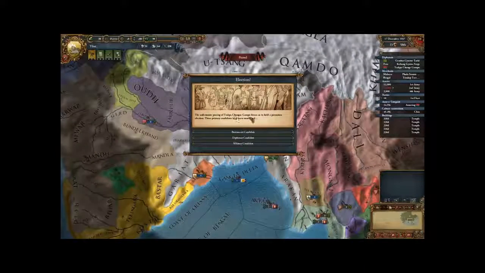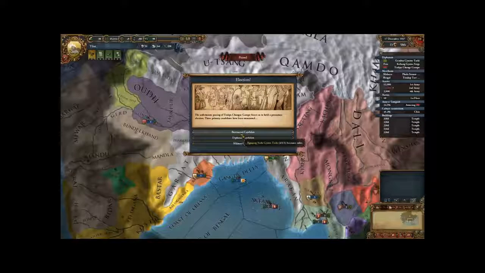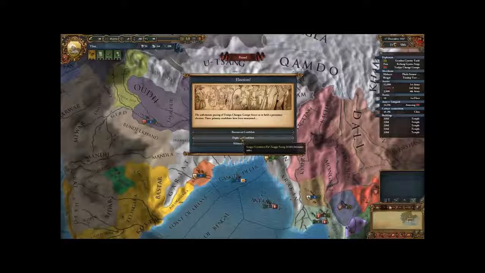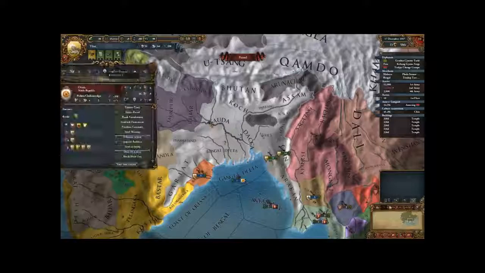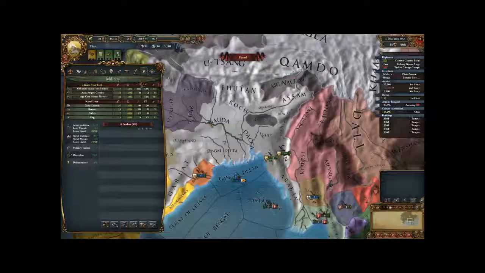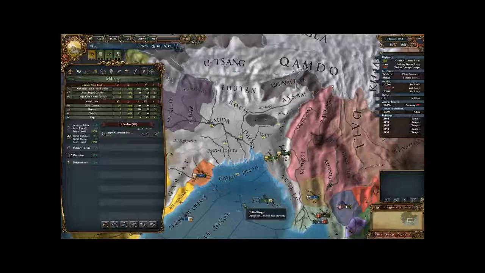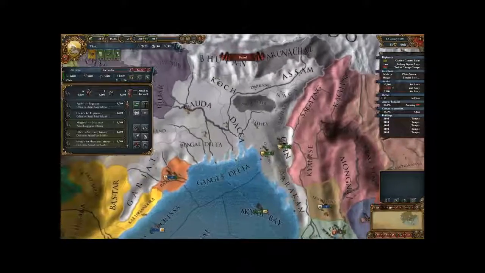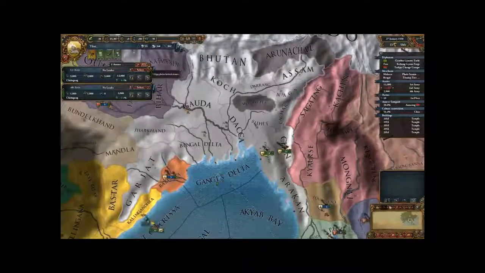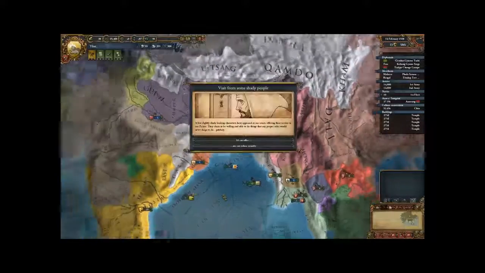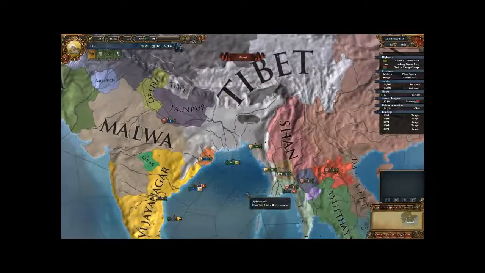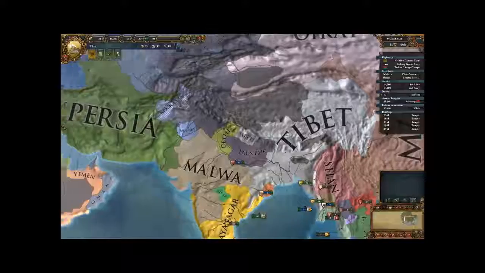Okay, so our guy has died prematurely. Let us get a diplomatic candidate, and let's see how good he is as a leader. How good are you? Okay, you have 4 maneuver. That's still not good. You only have 2 shock, no fire, and no siege. Man, we can't ever get a good general anymore. So, let us go past that event.